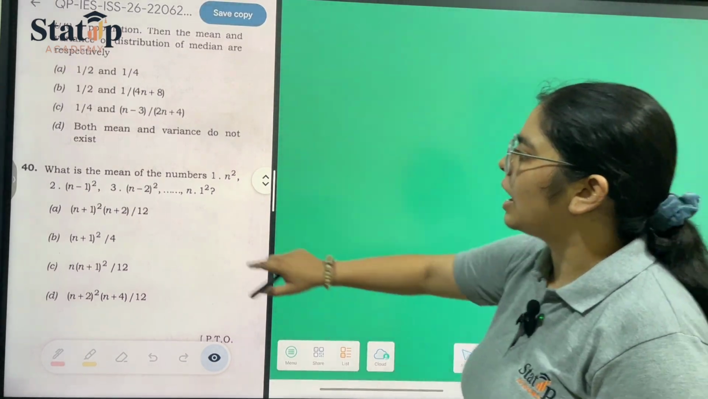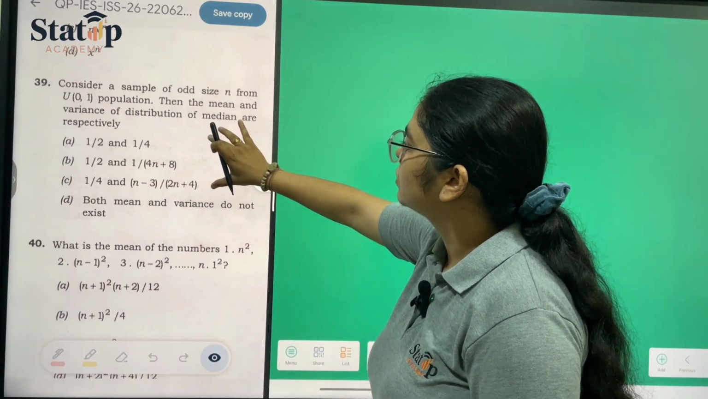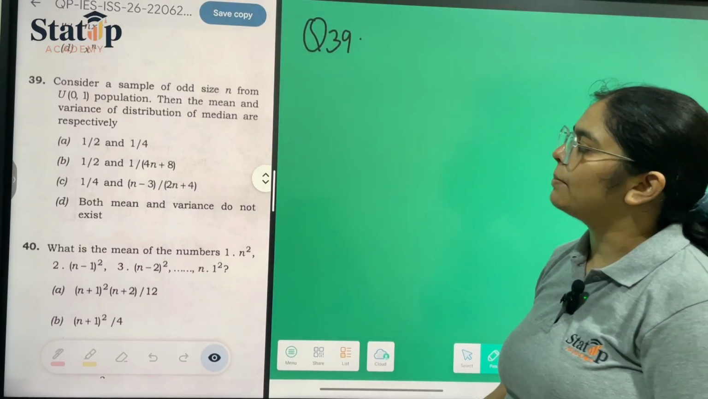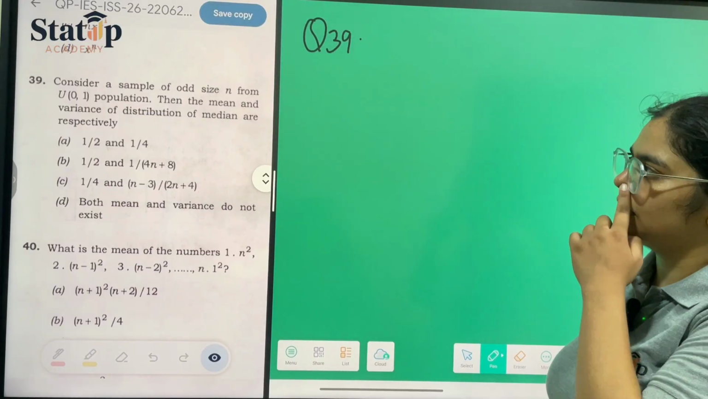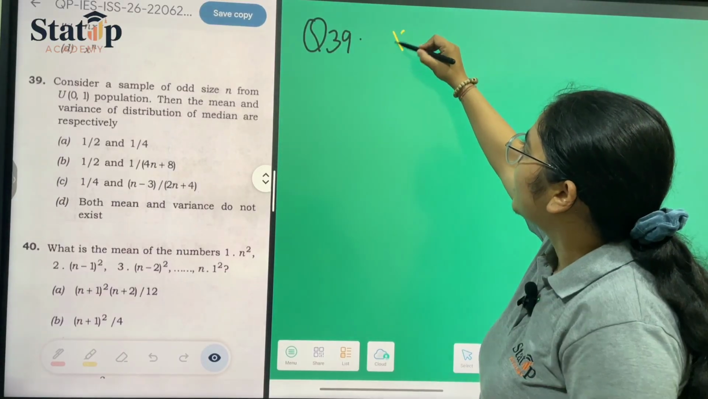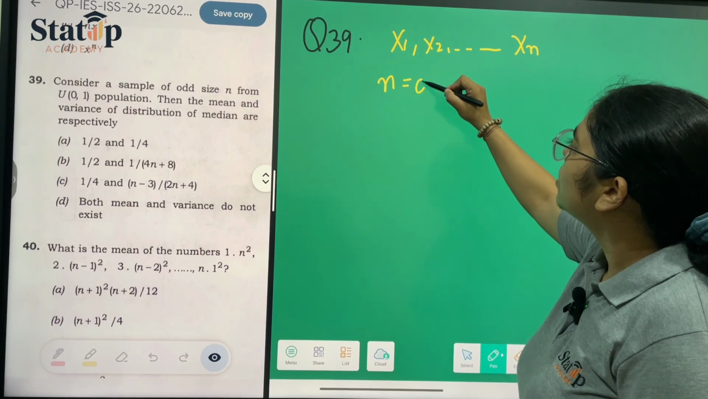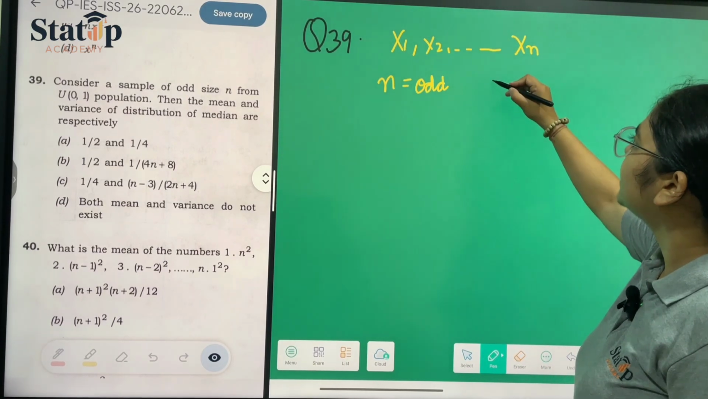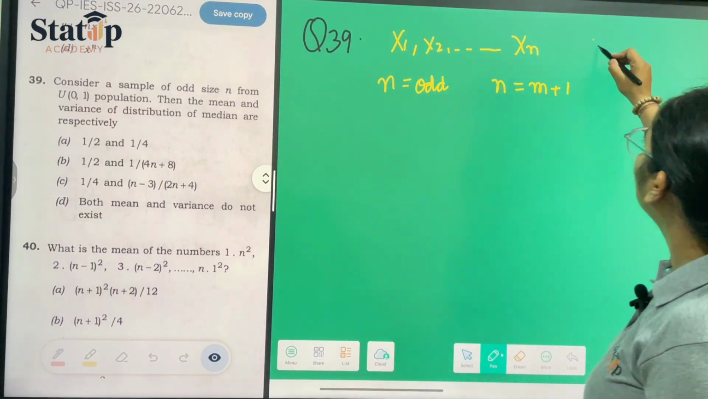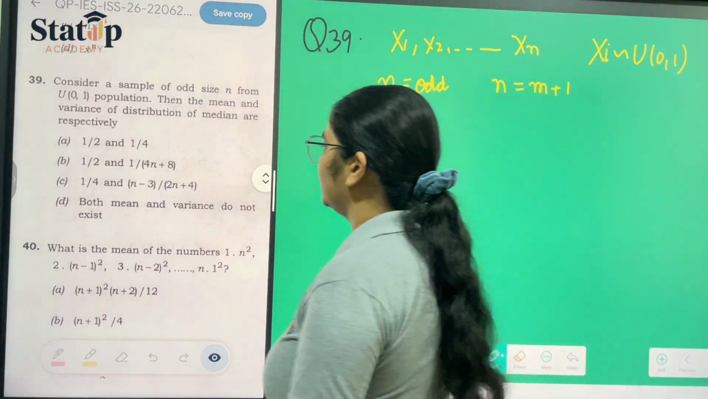Then moving on towards our next question in the series, which is question number 39. Question number 39 states that we have been given a sample of odd size n from a uniform population, then the mean and variance of distribution of median are respectively. Suppose we have been given x1, x2 up till xn, and n is odd. So we can write it as n is equal to m plus 1 for simplification, and all xi follow uniform distribution with the limits 0 and 1. This has already been given to us.